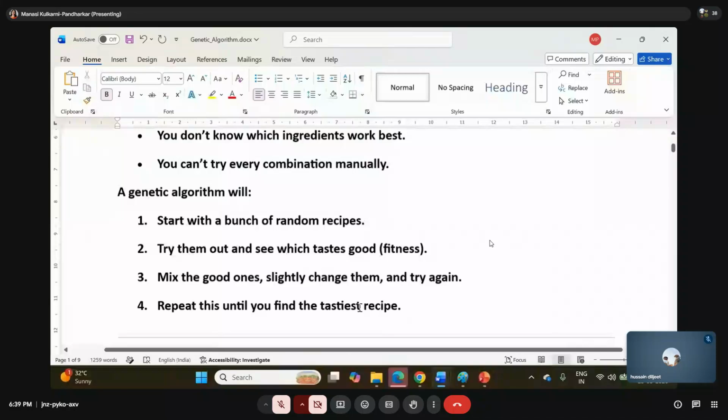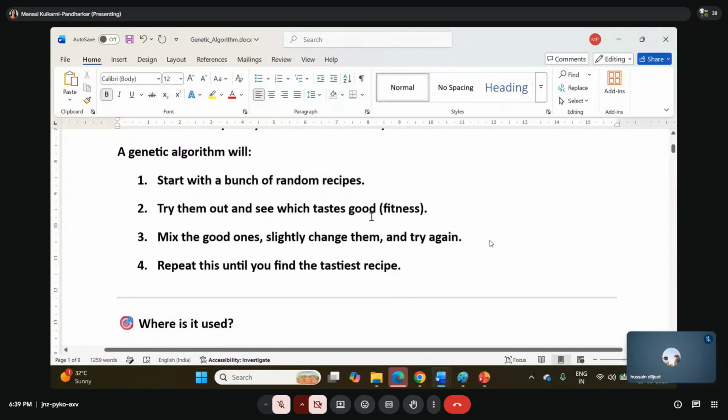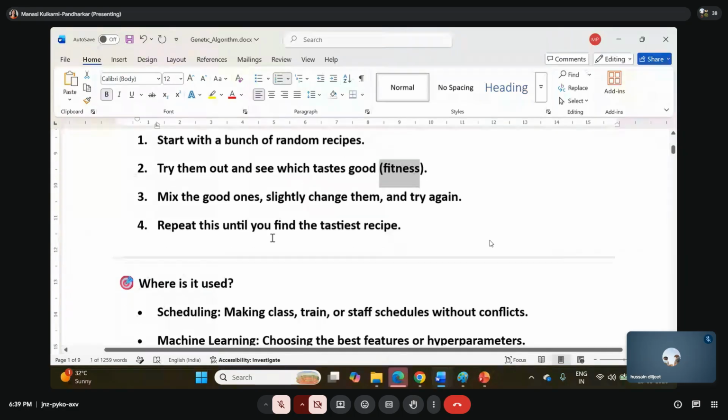So how does the genetic algorithm work? Let's try to understand it in layman's terms. Start with a bunch of random recipes. Try them out and see which taste good. That is what we call fitness. Here some terminologies will come that we need to understand. Mix the good ones, slightly change them and try again. Repeat this until you find the tastiest recipe.